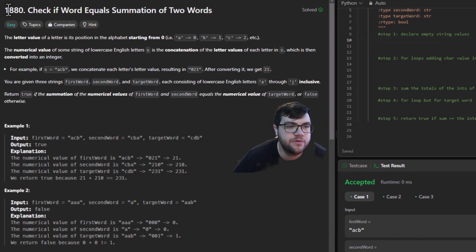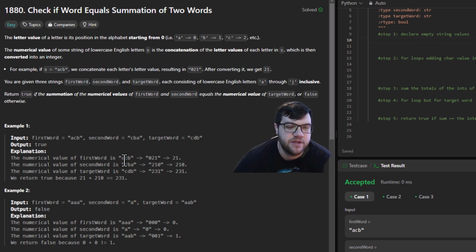Alright, so we're going to be doing question 1880, check if word equals summation of two words. So basically we're going to get two words and a target word, and it's going to be a bunch of letters, and we're going to be assigning a number value to each of these letters. So A would be 0, B would be 1, C would be 2, and basically we're forming a number string with them. So each digit is what we would call it.